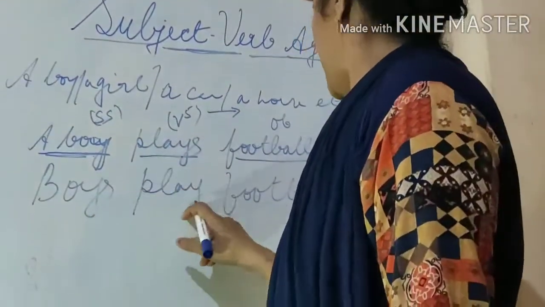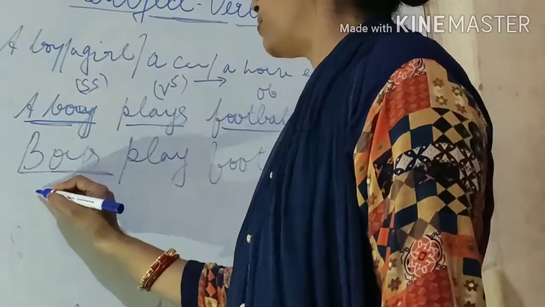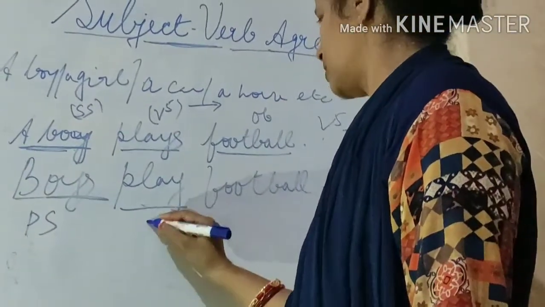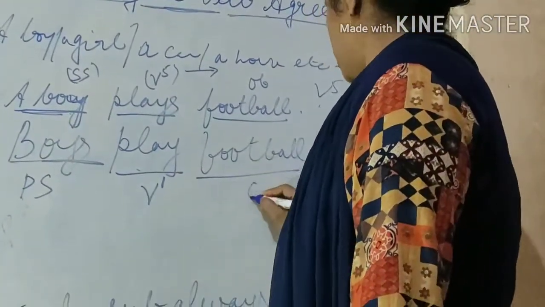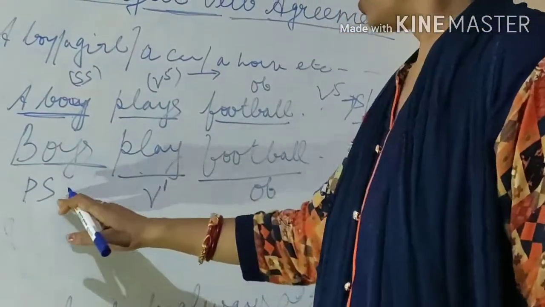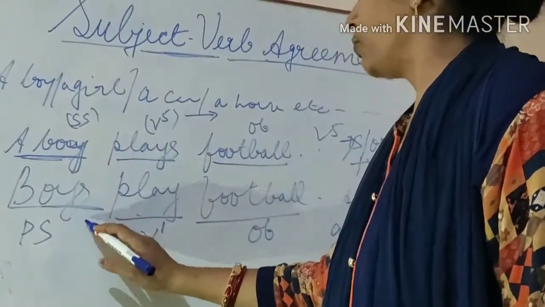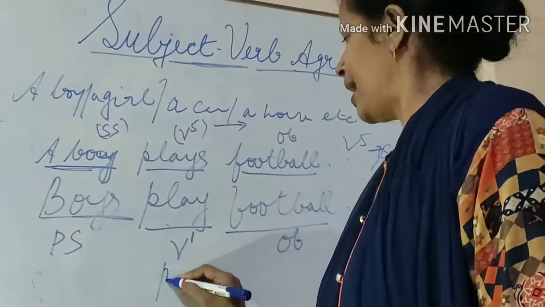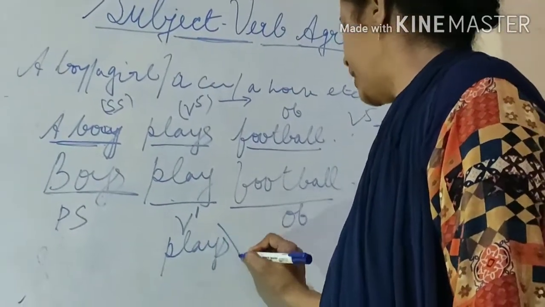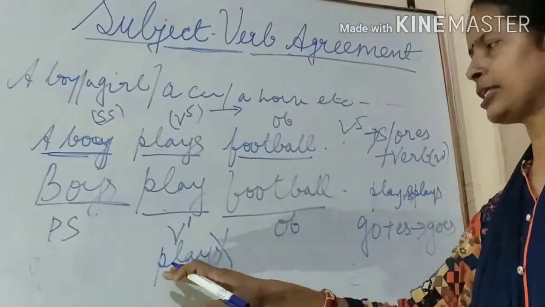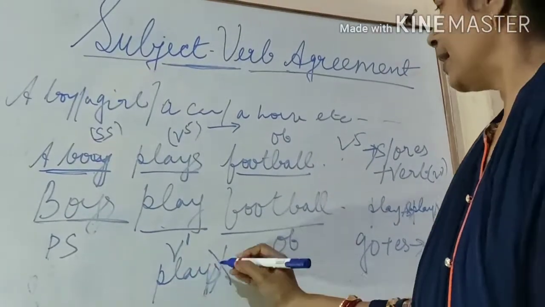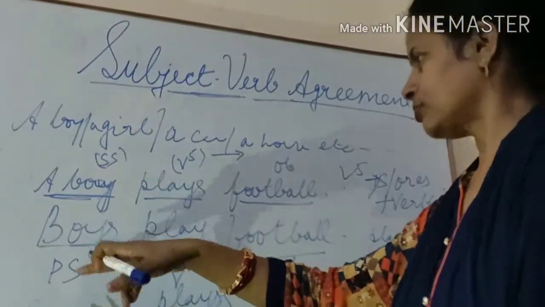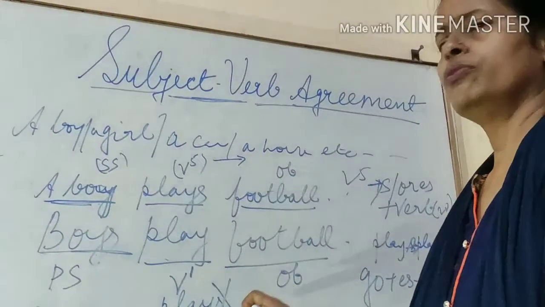So boys play football. This is plural subject, I can say PS, P for plural, S for subject. And this is V1. This is object. Children generally get confused. They write boys plays football. There is a misconception among the boys and girls. Some children add S since the subject is plural and the number is more than one.